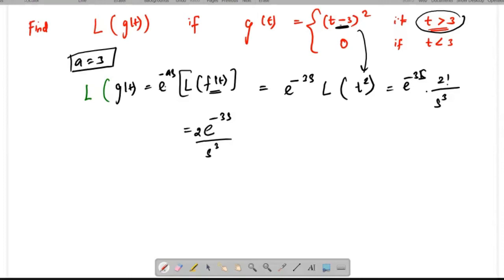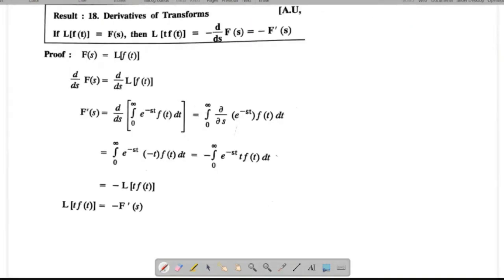So next problem. If L of f of t equals F of s, then L of t into f of t equals minus d by ds of F of s.